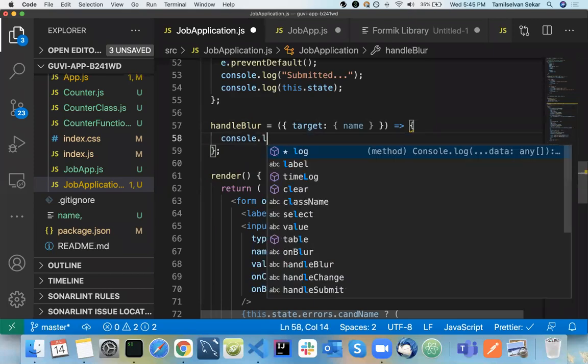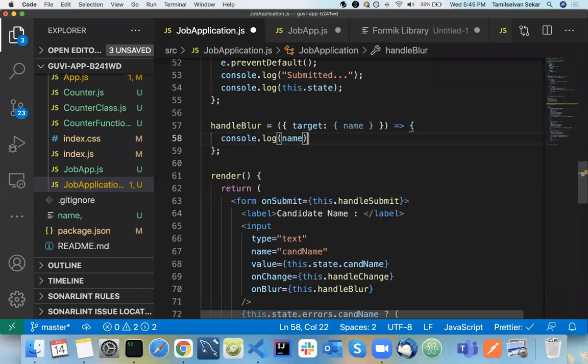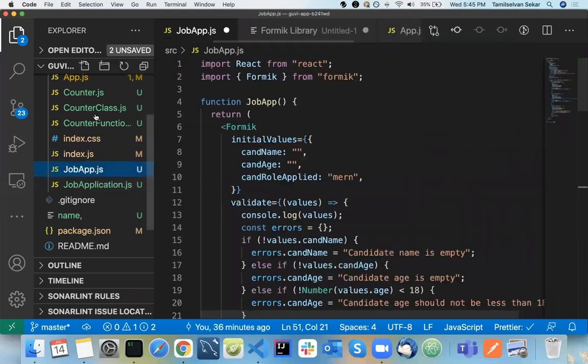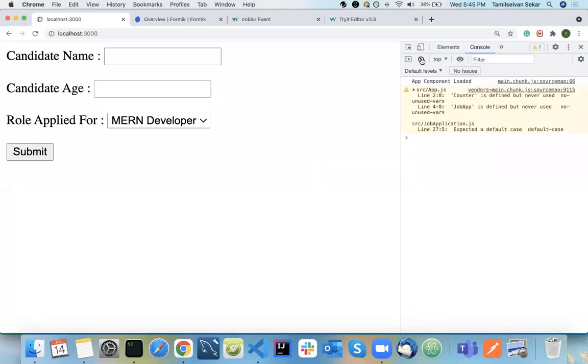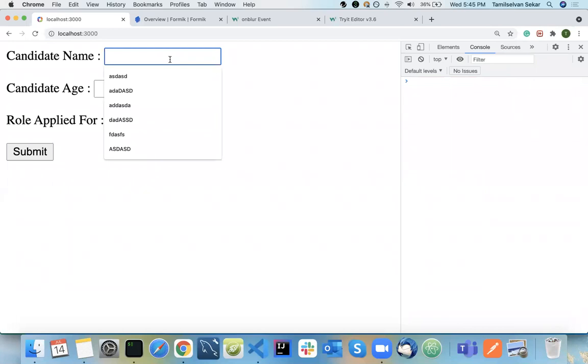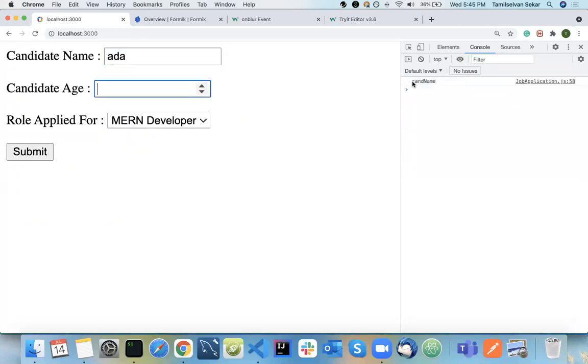See, this is your normal form, not the Formik library. This is your old application. I am typing something here, and if I come out of this field, you see the candidate name. So using this, we will have a tracking for each and every form field that it has been touched.